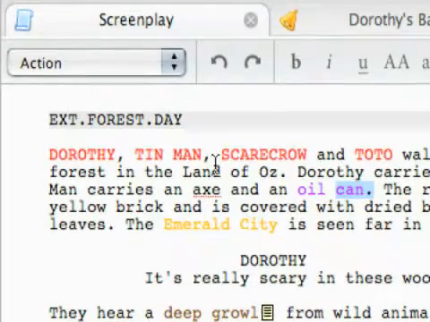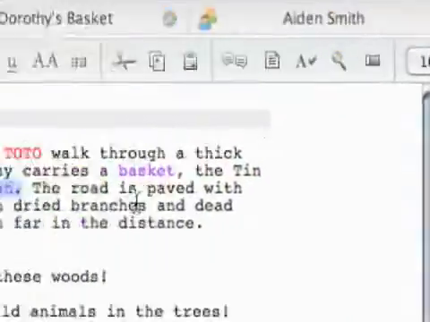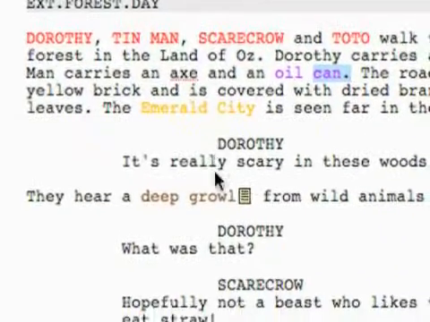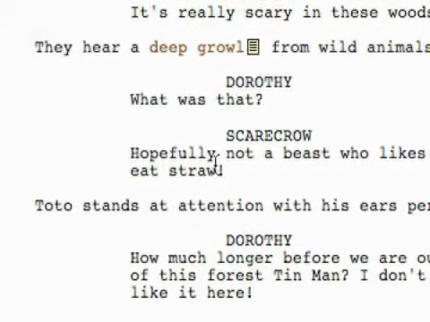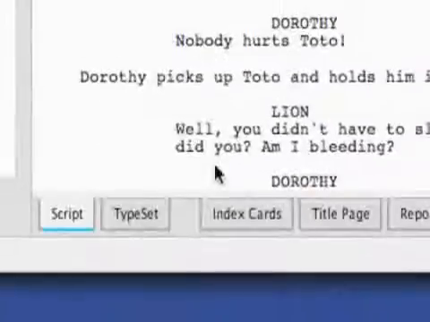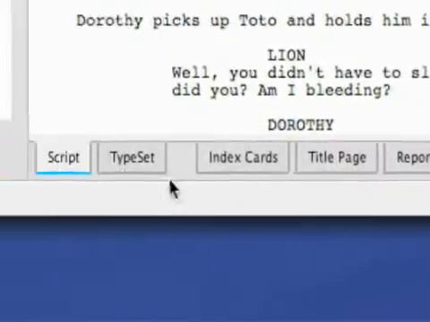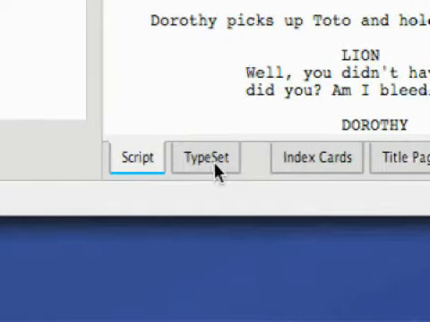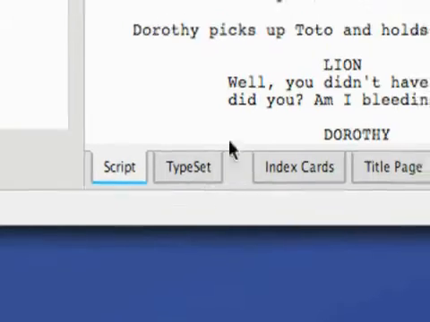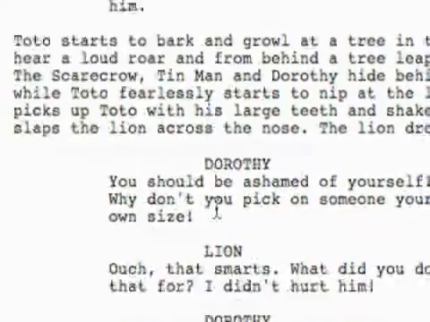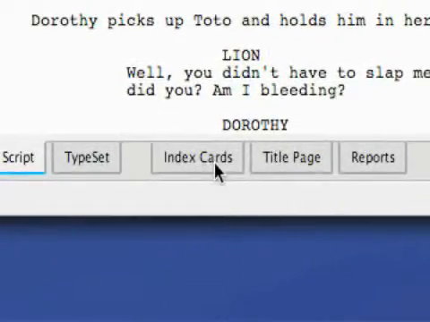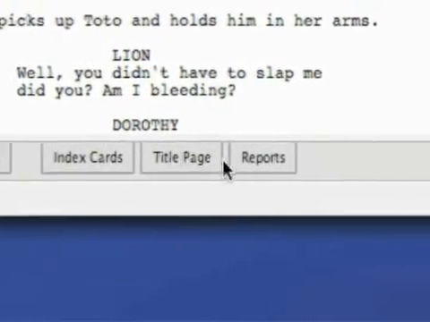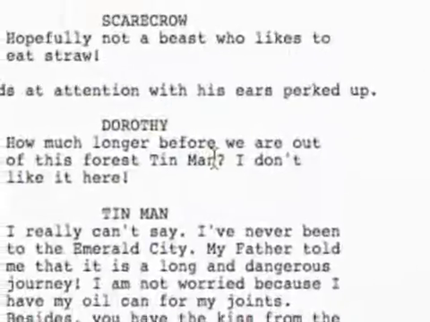And first off, just an overview. You've got your toolbar up here, your work area where you actually do all your writing. Down here, you've got some different options, which I'll go through. Script is probably where you do your writing. Typeset's where you can print out a more professional formatting version, even though it's just a little bit different. Index cards, which I'll go into later, and you can write out your title page and create reports.